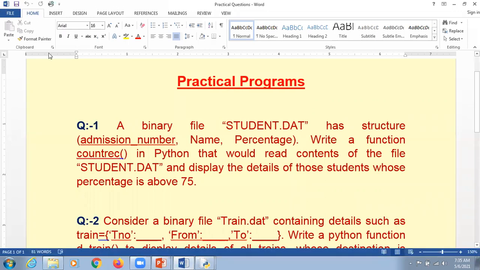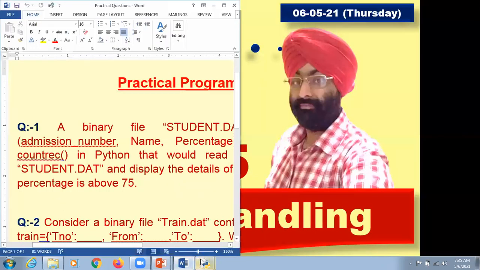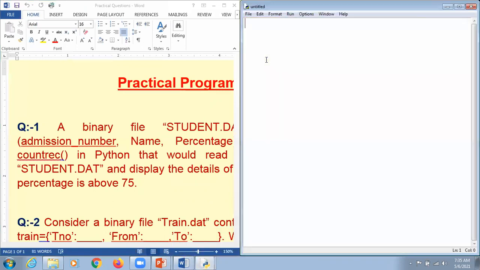Kindly concentrate, my dear respected students. I'm going to open Python here. When this question comes in your examination, you can write only the functionality of the count record function instead of writing the entire program. But it's very important that the teacher explains the concept with a practical demonstration, so that students get the exact information on how to perform that particular task.